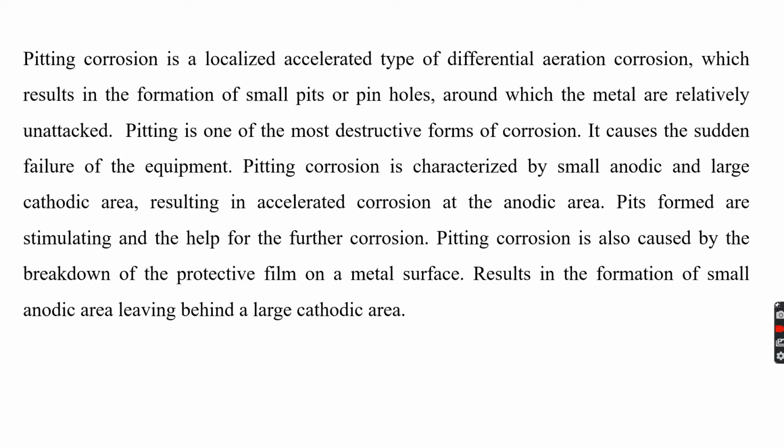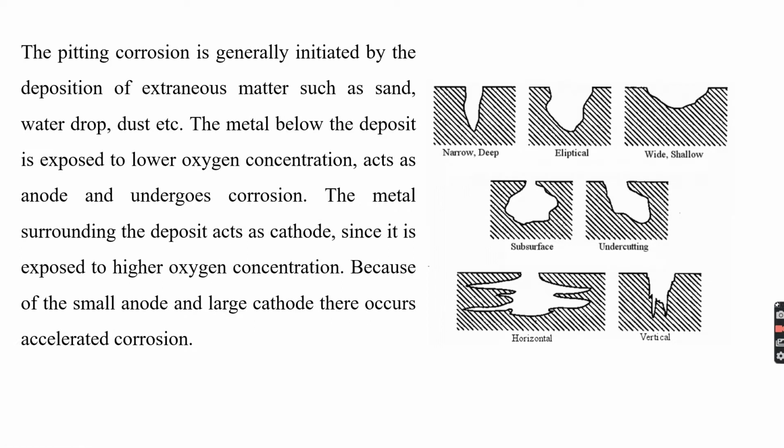Pitting corrosion is also caused by the breakdown of the protective film on a metal surface, resulting in the formation of small pits as the anodic area, and a large cathodic area. Pitting corrosion is generally initiated by the deposition of extraneous matter like sand, water droplets, etc. The metal below the deposit is exposed to a lower oxygen concentration and undergoes corrosion. The metal surrounding the deposit acts as cathode since it is exposed to a higher oxygen concentration. The small anode and large cathode result in accelerated corrosion.